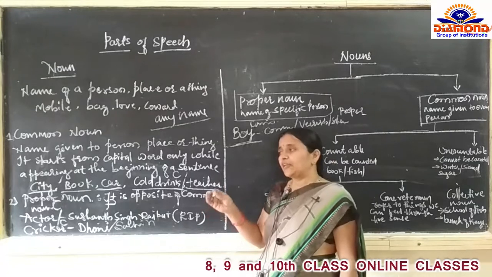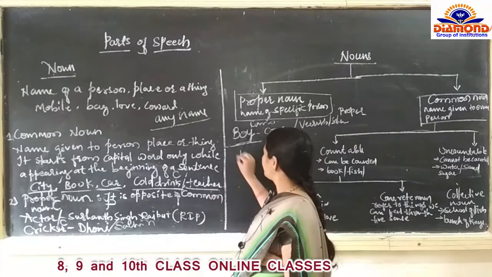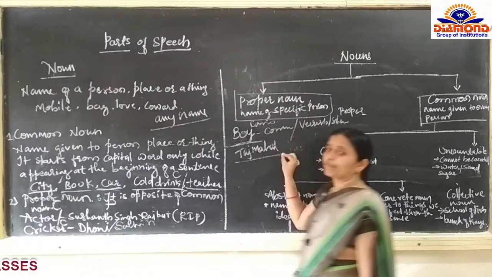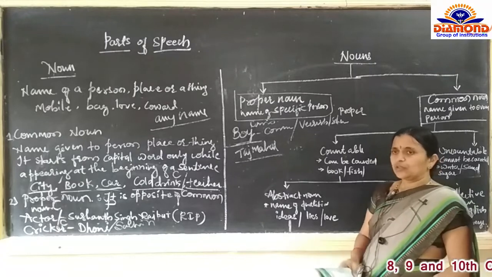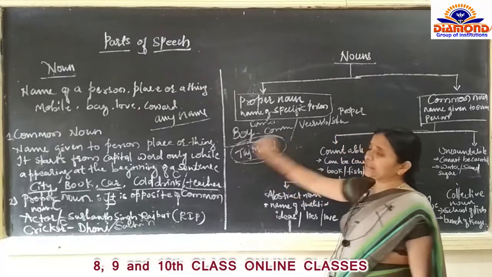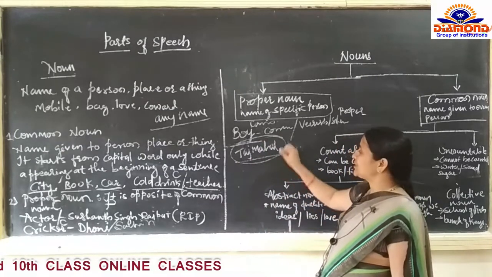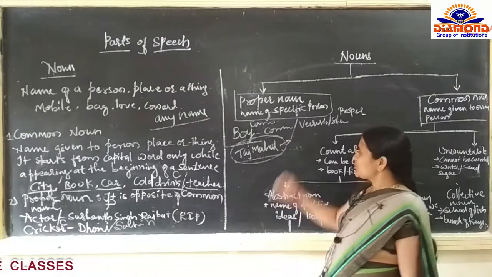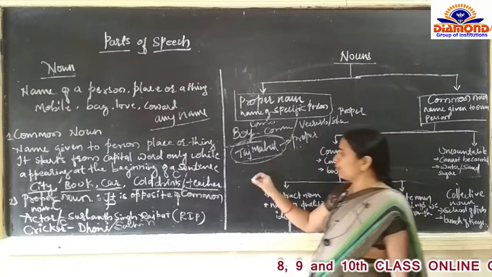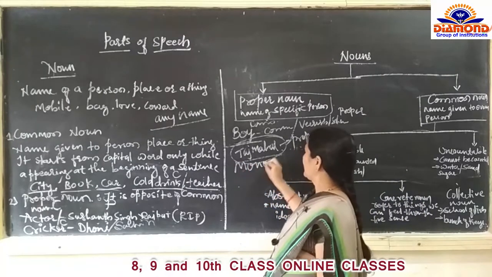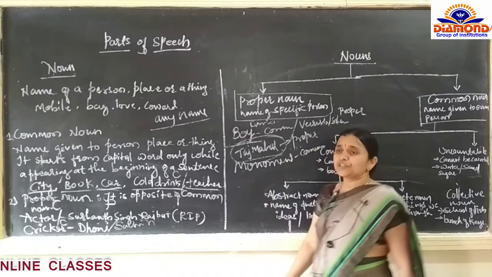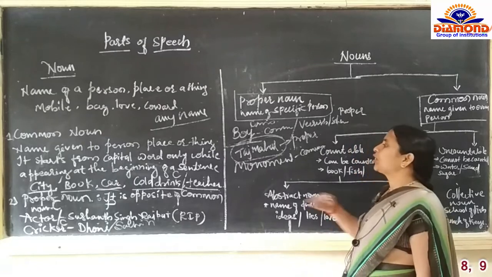But if we talk about the Taj Mahal, only the Taj Mahal we call as Taj Mahal. The specific name which is given to the Taj Mahal. Taj Mahal is a proper noun and monument is a common noun. I hope you understood the difference between proper noun and common noun.